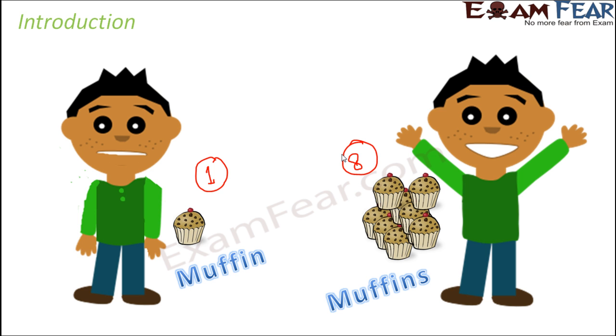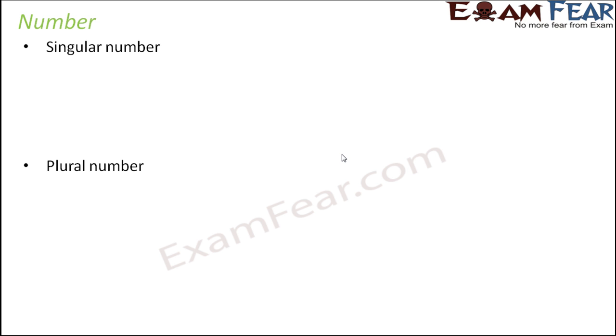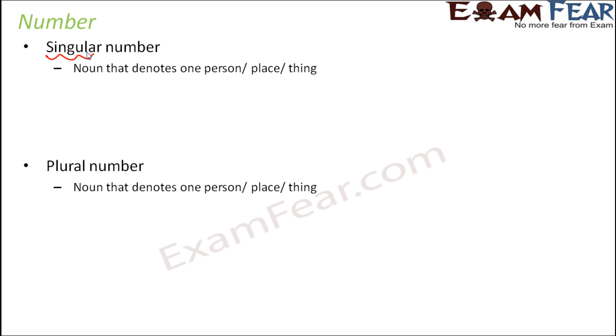So whenever you are talking about multiple people or multiple places or multiple objects, you need the plural form of noun. So this number concept is for nouns. Now let us quickly see what is a singular number and what is a plural number. That's quite simple. So single means one, and that's why the name singular number. So noun that denotes one person, place or thing, that is singular number.